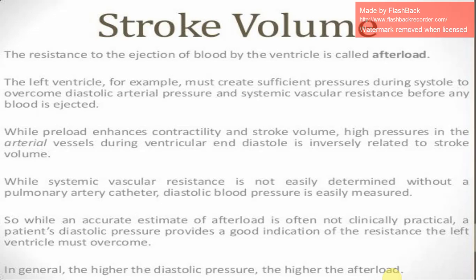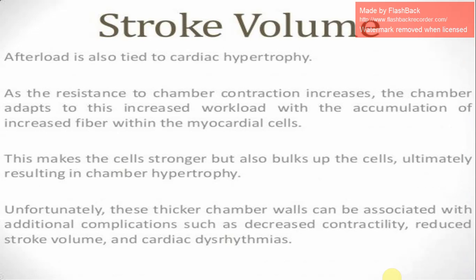So while an accurate estimate of afterload is often not clinically practical, a patient's diastolic pressure provides a good indication of the resistance the left ventricle must overcome. In general, the higher the diastolic pressure, the higher the afterload. Afterload is also tied to cardiac hypertrophy.